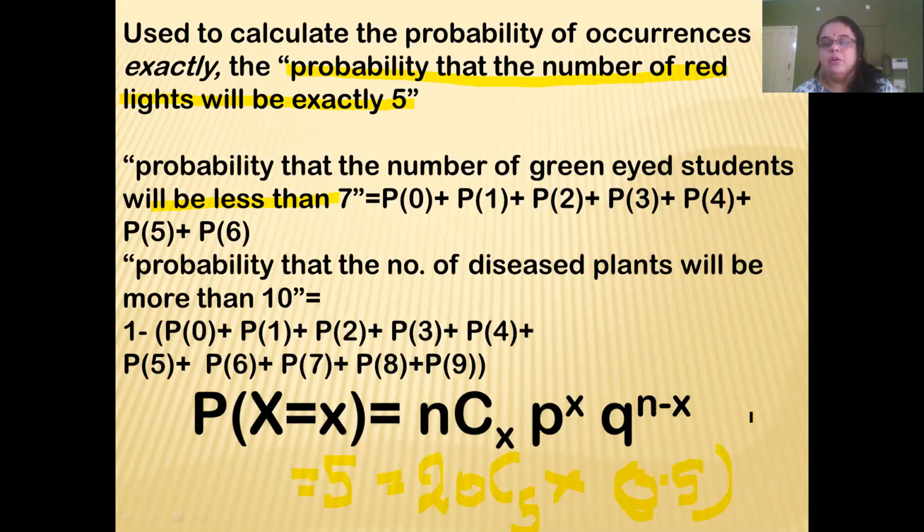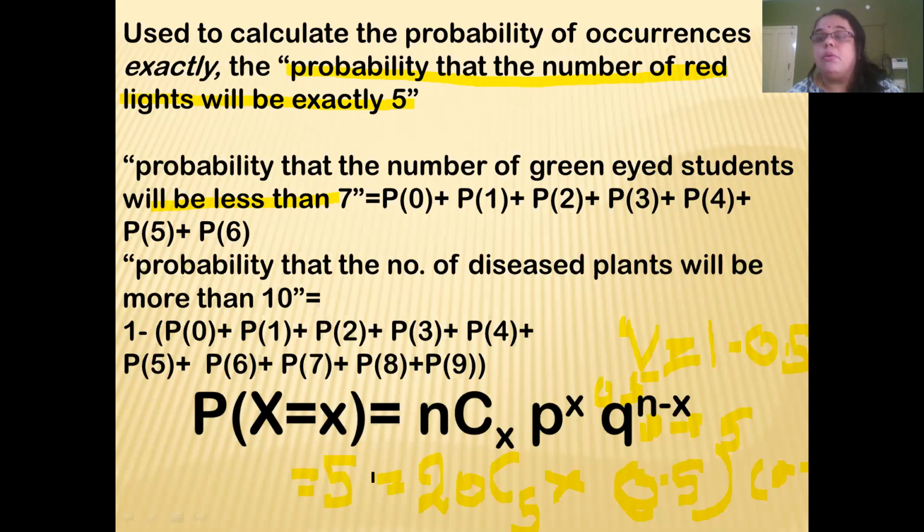That is equal to 0.5 to the power of 5. And what is the probability of failure? Q is equal to 1 minus 0.5, that is equivalent to 0.5 to the power of n minus x. There is no space, so I am writing it here: 0.5 to the power of 20 minus 5. Okay, so this is how we calculate.